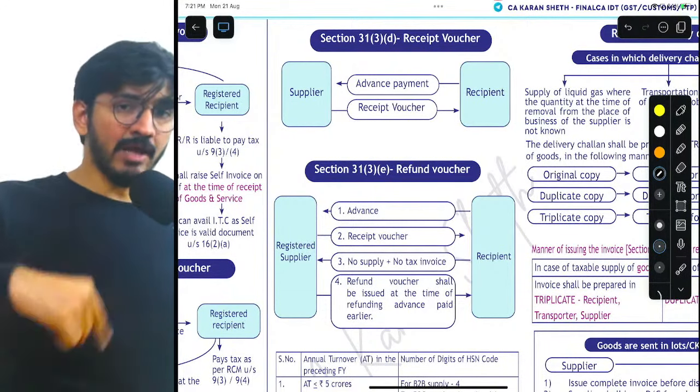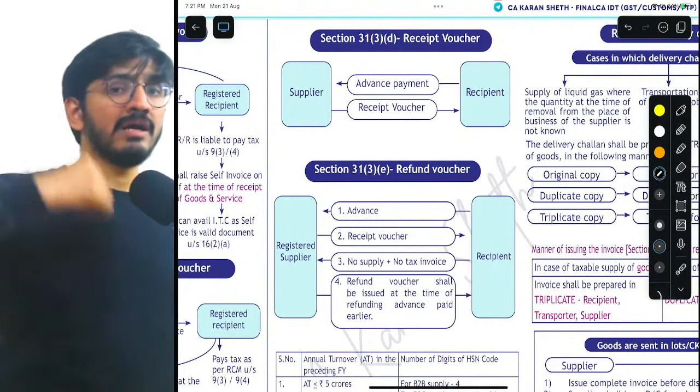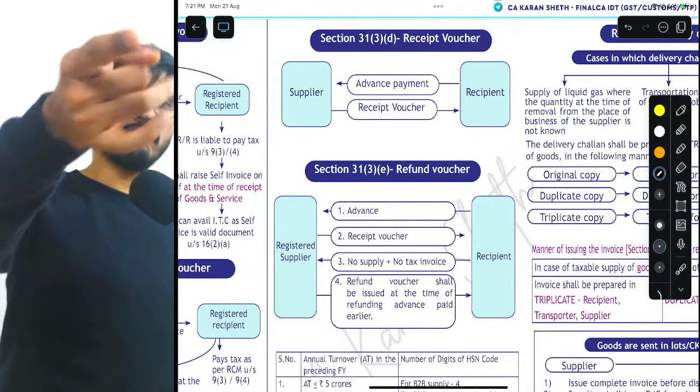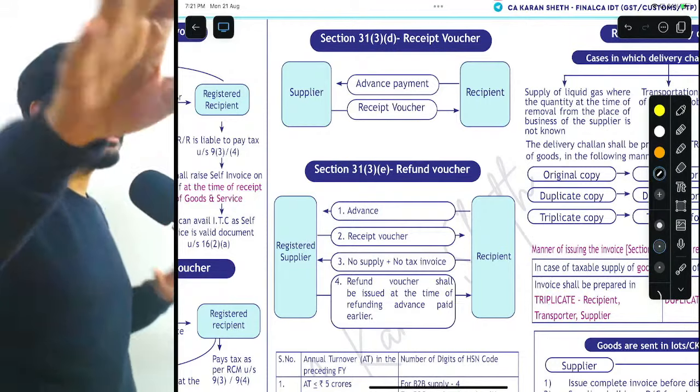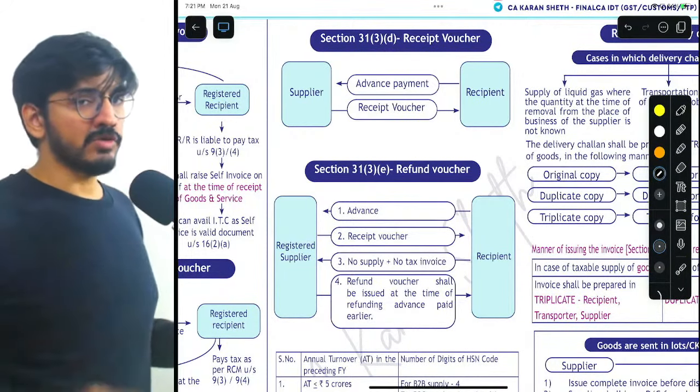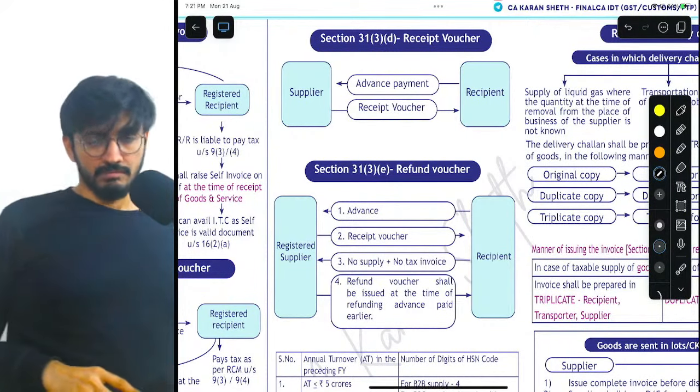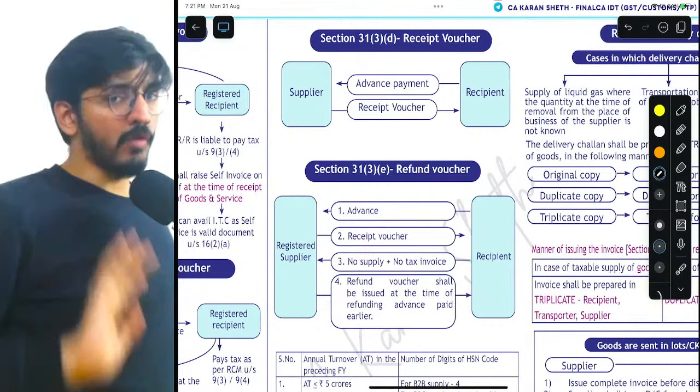Perfect. So when I receive an advance, I will issue a receipt voucher. But when I am actually supplying goods or services, I will issue a tax invoice on the basis of which you can take ITC. So you can take ITC on the basis of the tax invoice. You cannot take ITC on the basis of the advance receipt voucher that you have got.